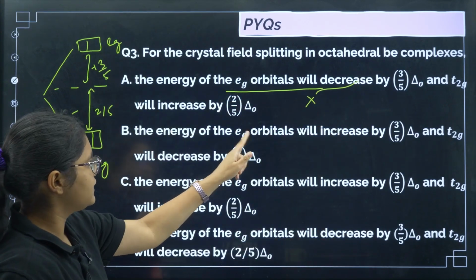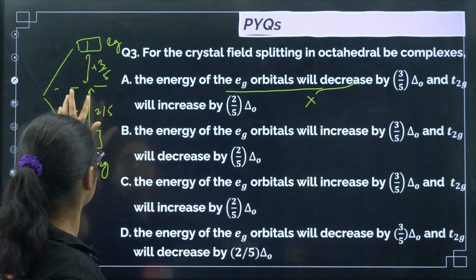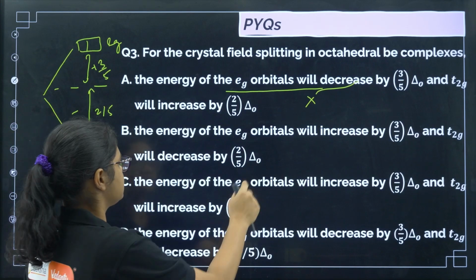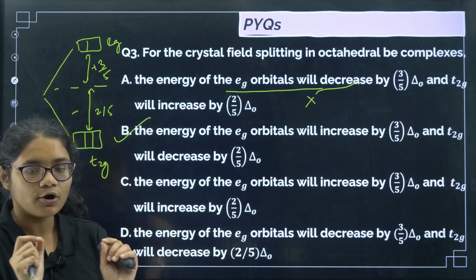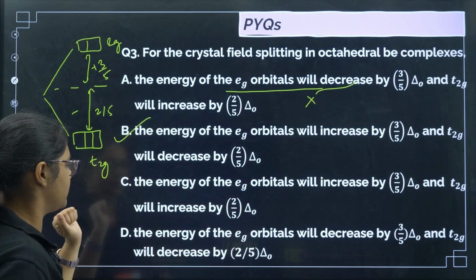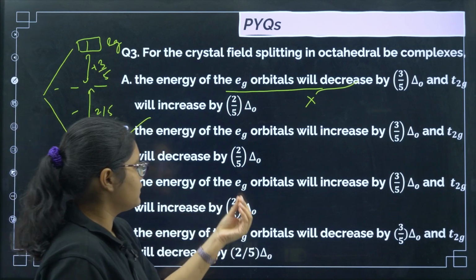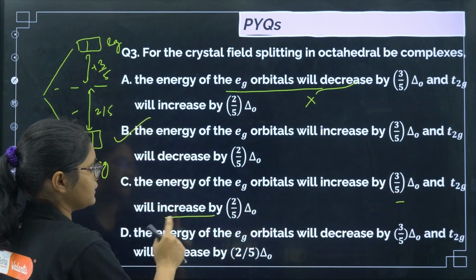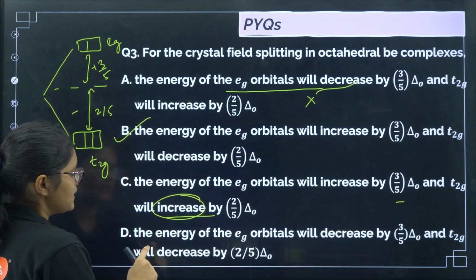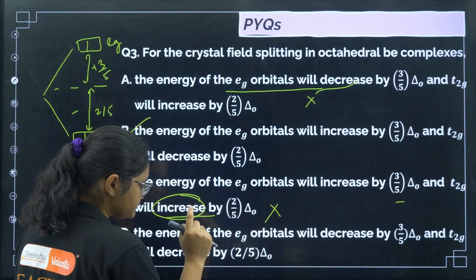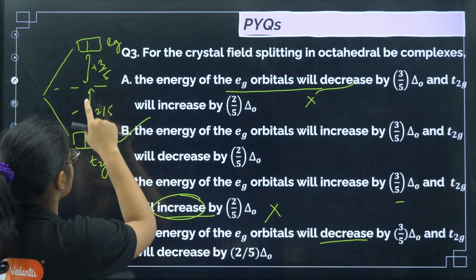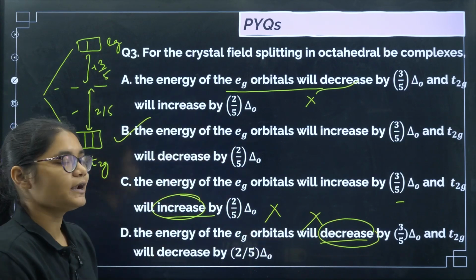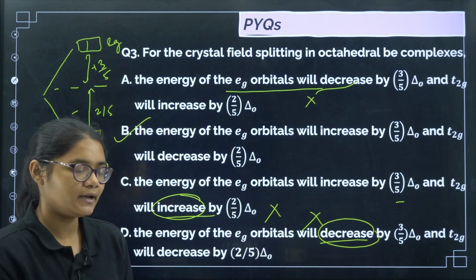Next, the energy of Eg orbitals will increase by 3 by 5, and T2g will decrease by 2 by 5. This statement is correct, so the correct answer will be option number B. Now here, the energy of Eg will increase by 3 by 5, that is correct, and T2g also increases, this is wrong, T2g will decrease. Now the energy of Eg will decrease, that is also wrong, energy of Eg will increase. So this statement is also wrong. The correct answer for this question will be option number B.